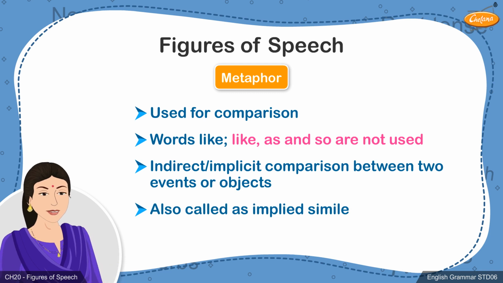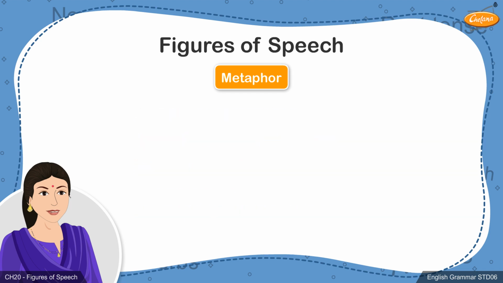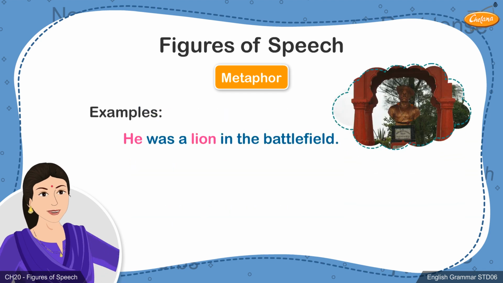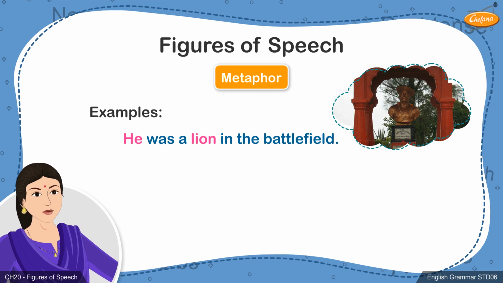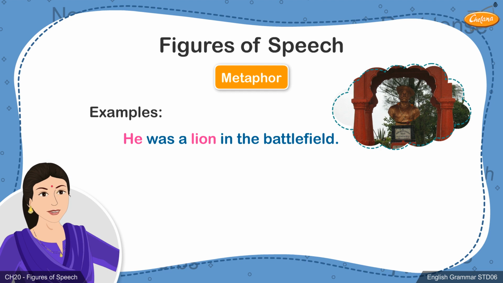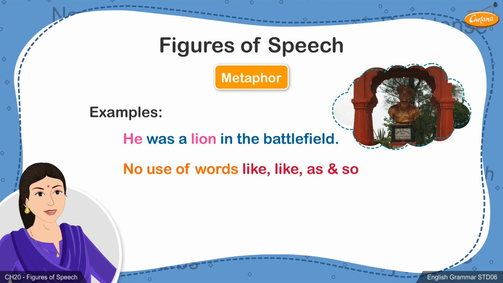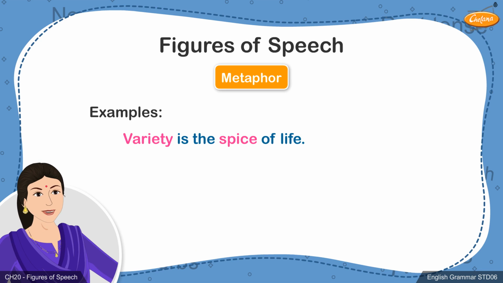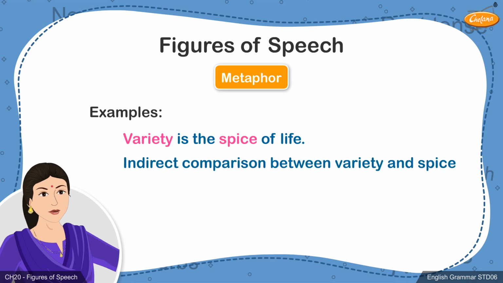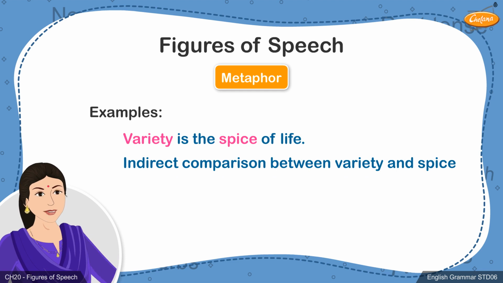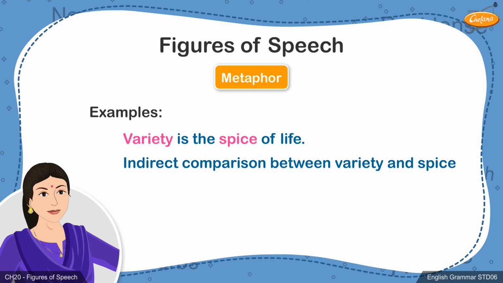Let's consider a few examples to understand this figure of speech. He was a lion in the battlefield. In this sentence, instead of saying he fought like a lion in the battlefield, the warrior is indirectly compared to the lion without using the words like, such, as, or so. Variety is the spice of life. In this example, variety is indirectly compared to being the spice of life without the use of words like, such, as, and so.